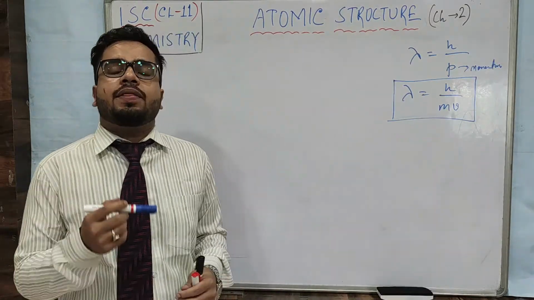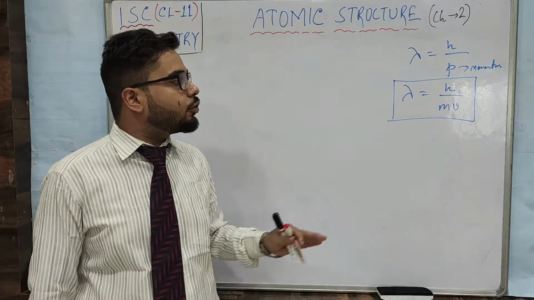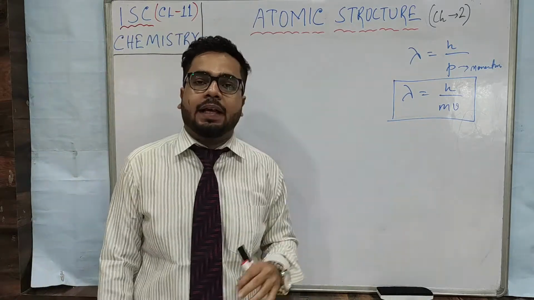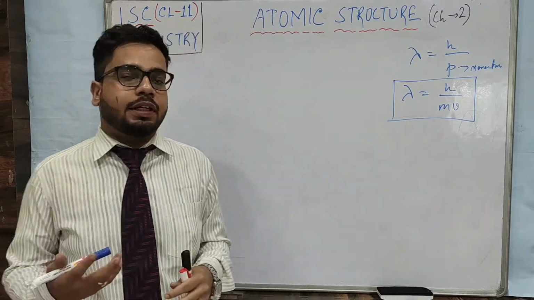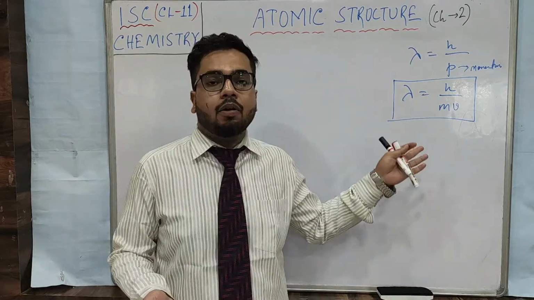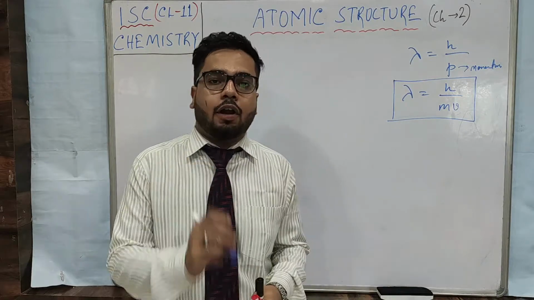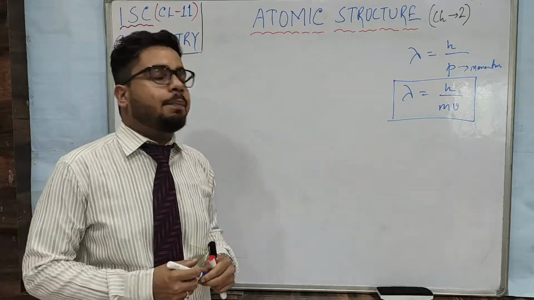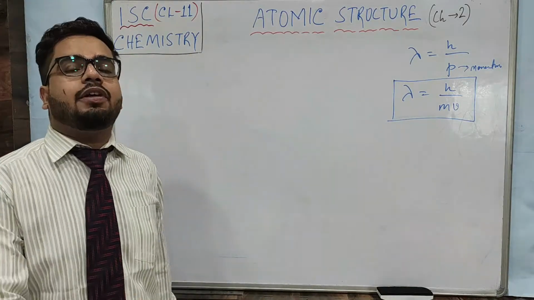So using de Broglie's hypothesis, you have already understood how to calculate the wavelength. If the mass and velocity are known, or if you do not know the velocity but you know the wavelength, then you can calculate the velocity also. But at times the question is not given so directly.